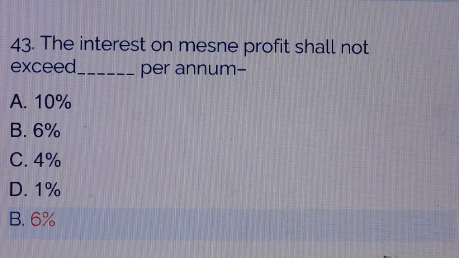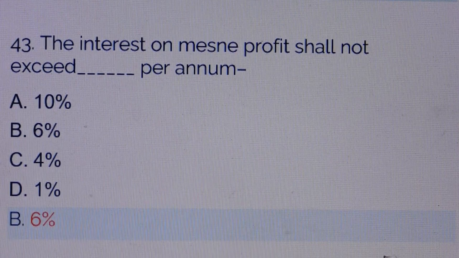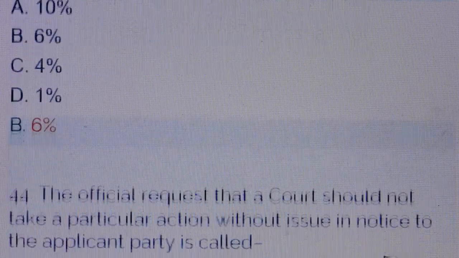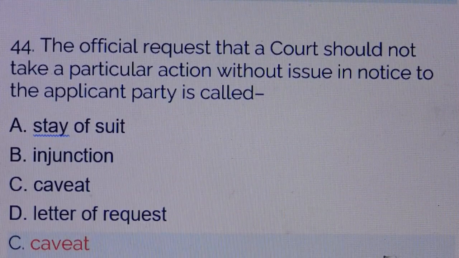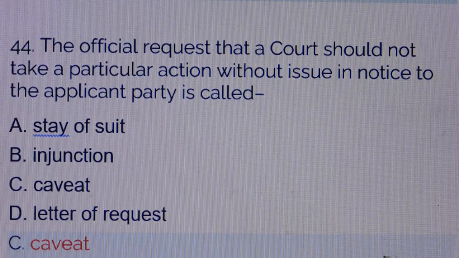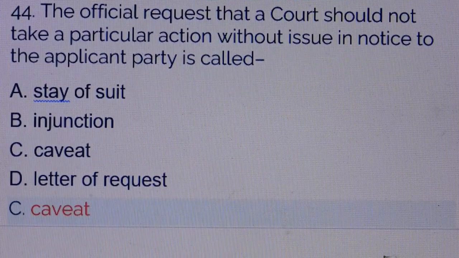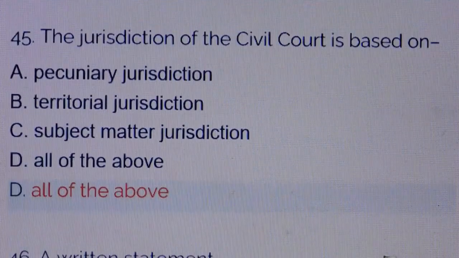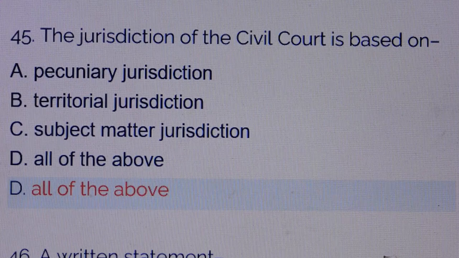Question number 43. The interest on mesne profits shall not exceed blank per annum. Answer is option number B, 6%. Question number 44. The request that a court should not take a particular action without giving notice to the applicant party is called: answer is option number C, caveat.